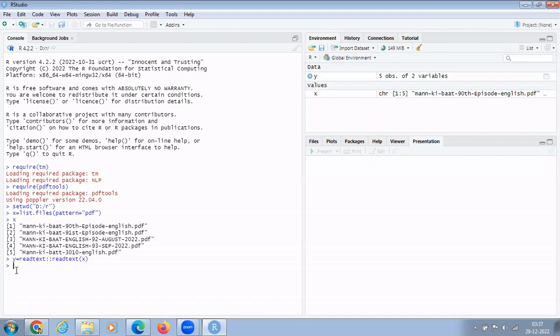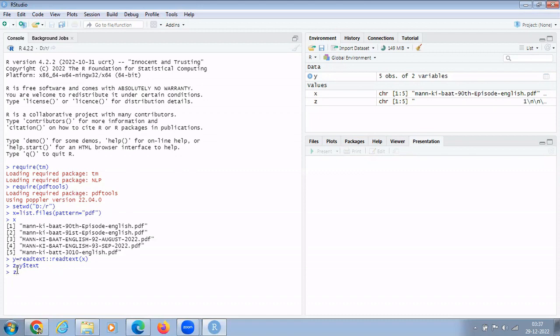Now I will create another variable, z equal to, and I want to see what the text is in y dollar text. It is already showing text, enter, enter. Now I want to know what the content of the variable is. Of course, the text of y, and y text means the text of all those five files that we put in x is stored in y.